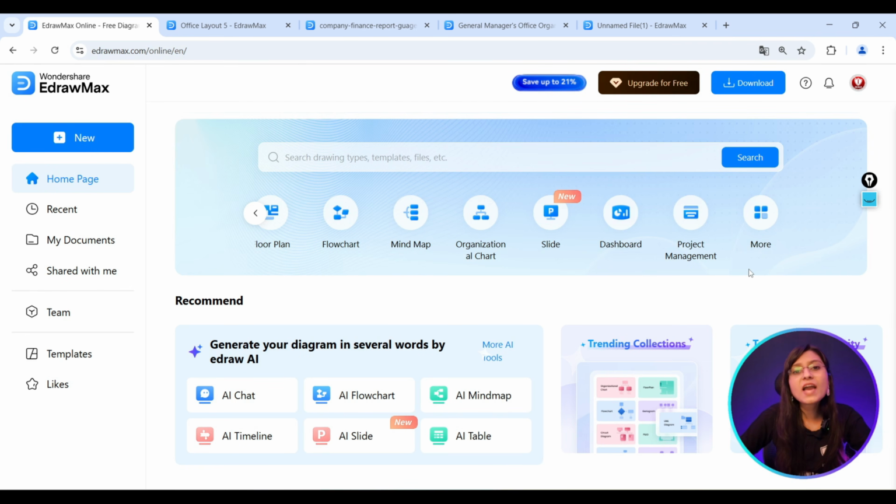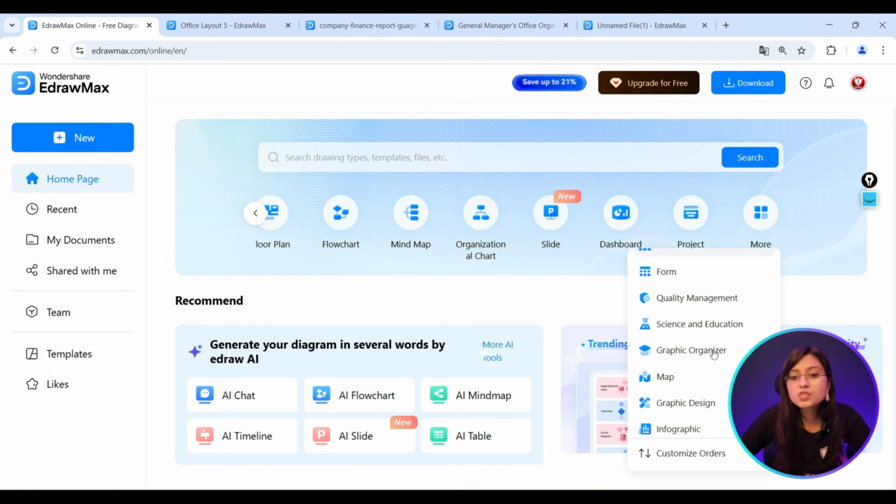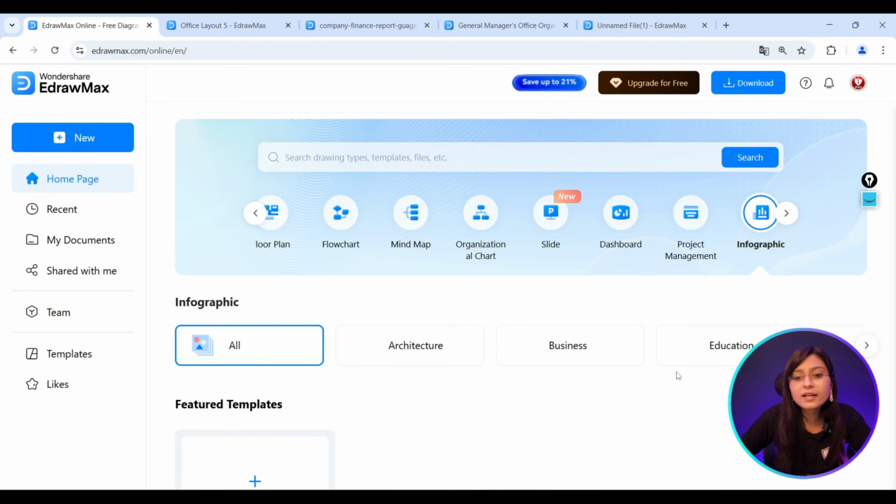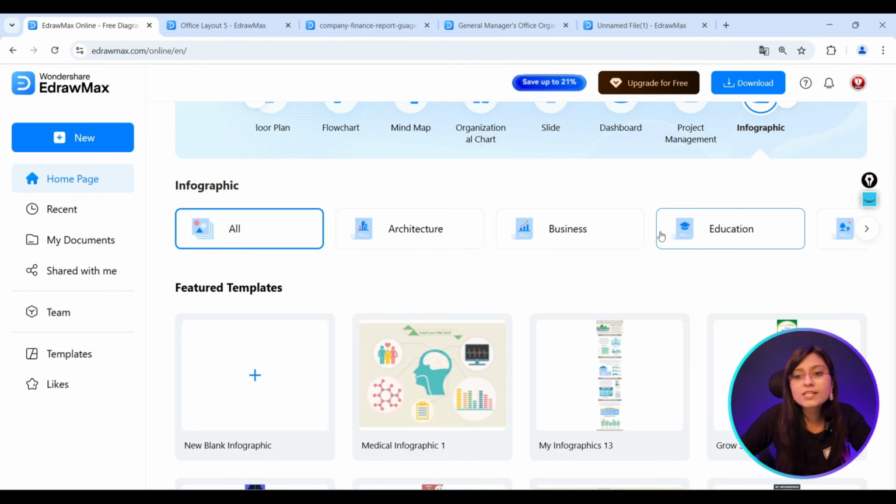And many times we have to add certain infographics also. So here you can see that there is an option for the more. Once I click on this option, you can just scroll it down and you can see various options related to graphic design, infographic, UI, UX. So let's first explore the infographic. Let me click it here and the infographic has been opened.